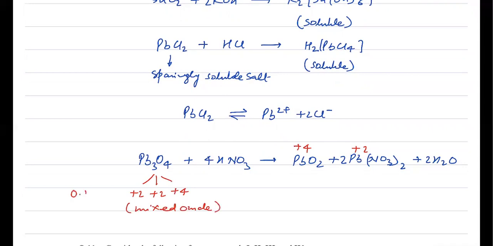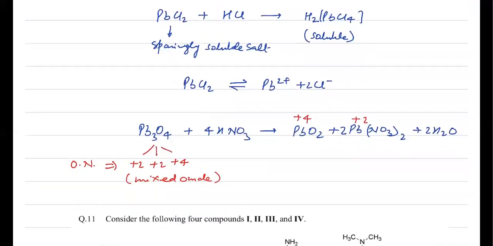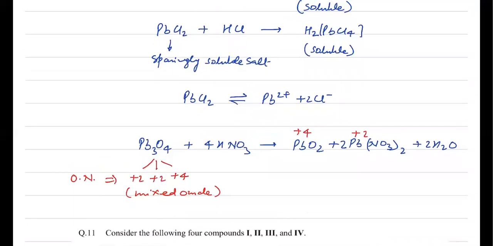And these are oxidation numbers of lead. So there is no change in oxidation number. That means it is not a redox reaction. So you can write here, no change in oxidation number of lead, or even nitrogen you can check. Here it is +5 and here also it is +5. So there is no change in oxidation state of nitrogen also.